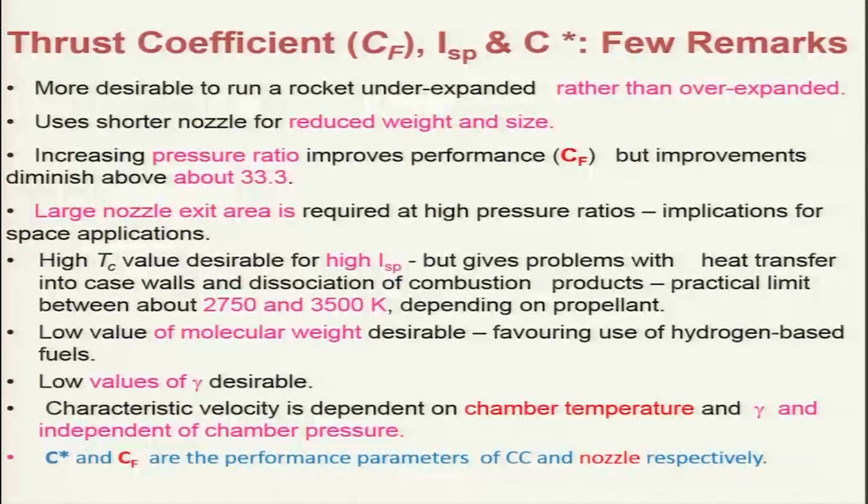C star and CF value are the performance parameters for the combustion chamber and nozzle respectively, that we have discussed. By these two parameters, we can separate the performance and look at it.